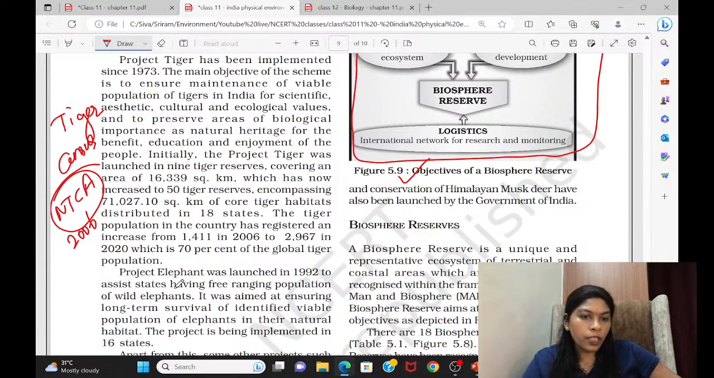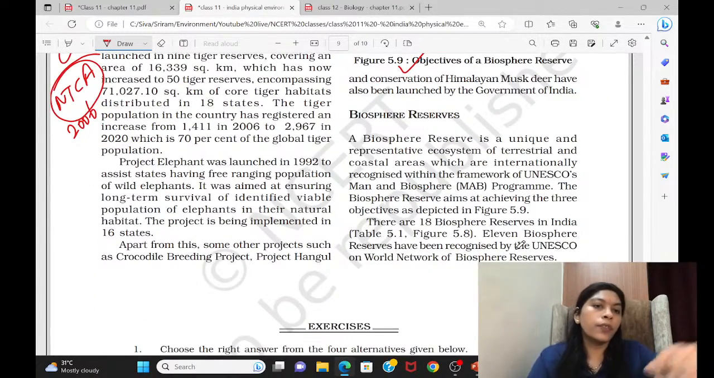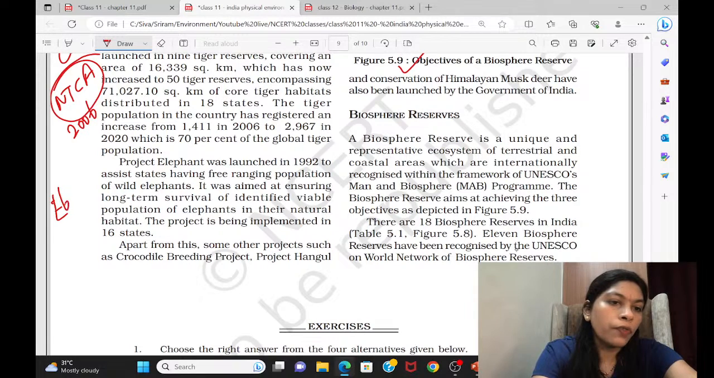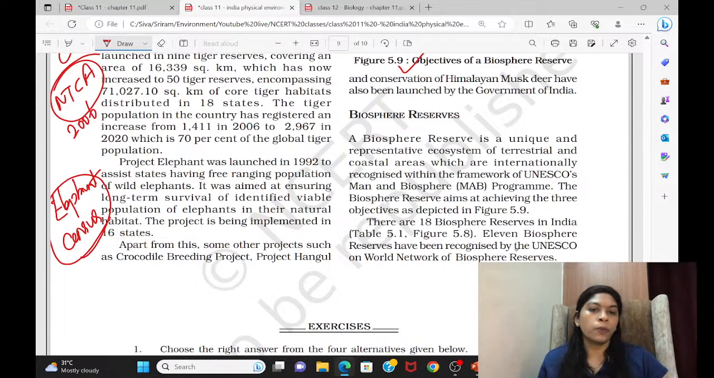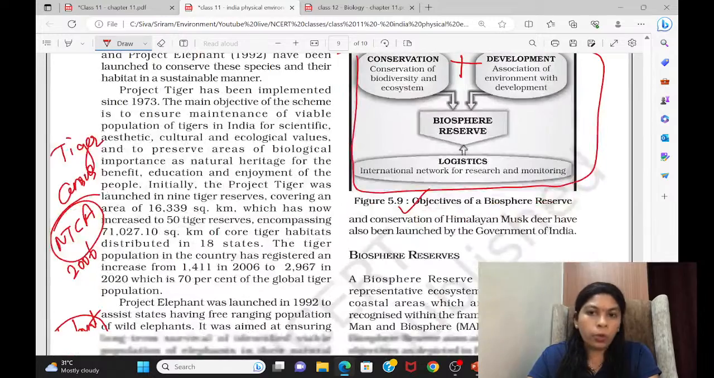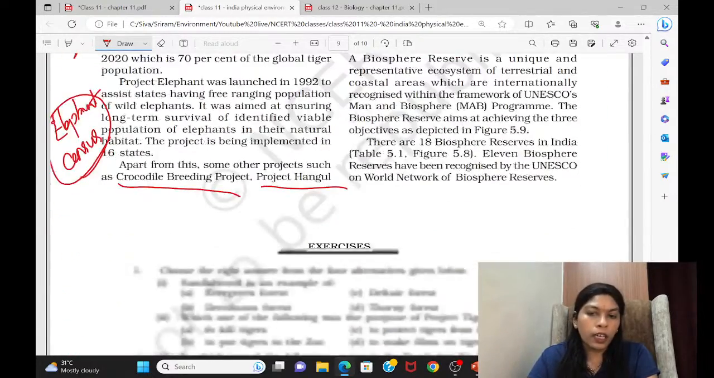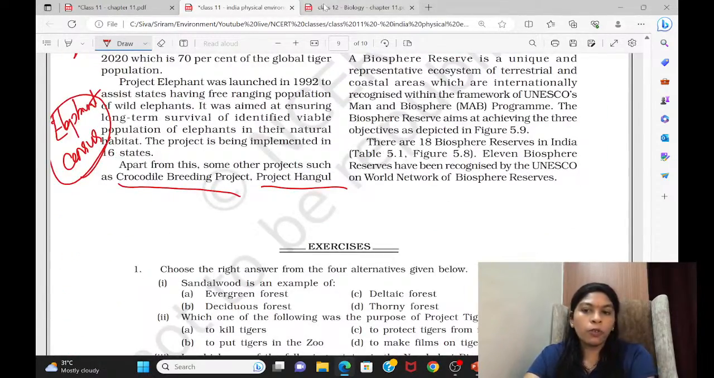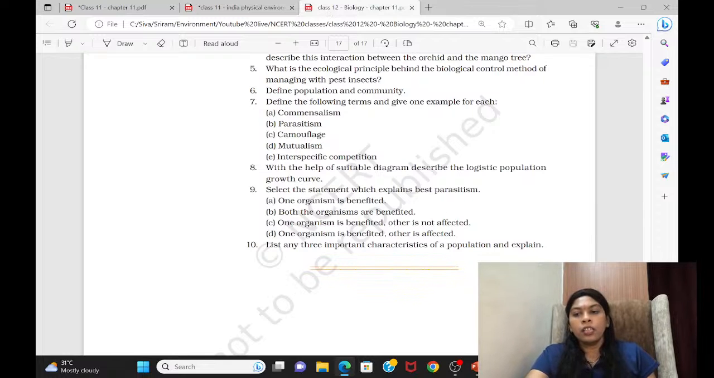Same way, Project Elephant. They are talking about Project Elephant and the elephant resource. Also, it's important. Even elephant census. When you're reading elephant census, you have to know certain details related to which state is having largest elephant population. Like this, you have to know. Okay, apart from this, they themselves have said the crocodile breeding project, Project Hungul, this and all we have already discussed. Even Project Snow Leopard, Musk Deer, all this are already done. So that's it. Now we'll move to the next NCERT.